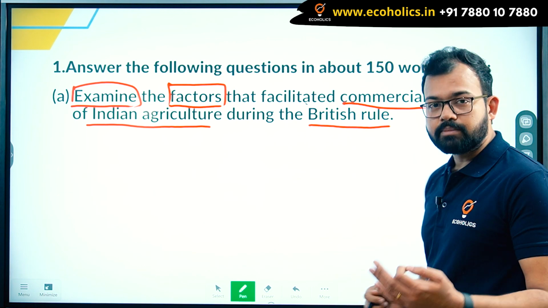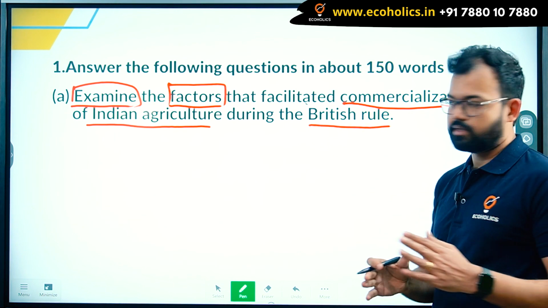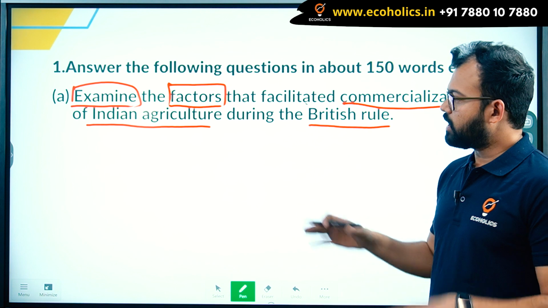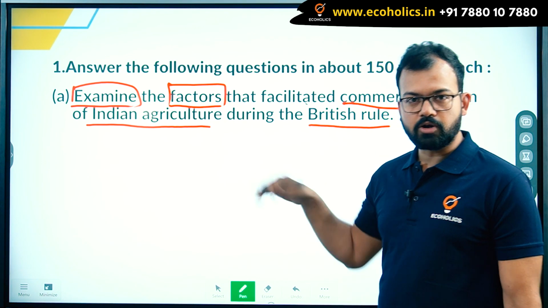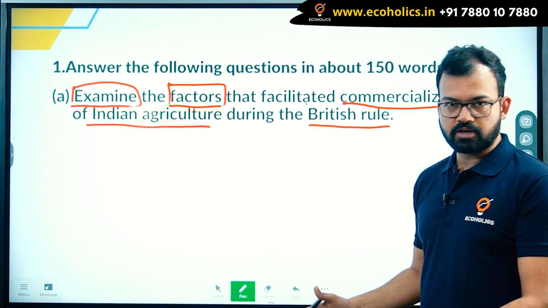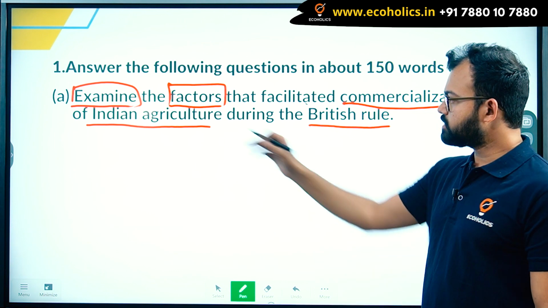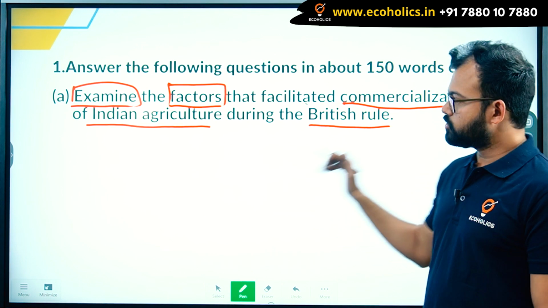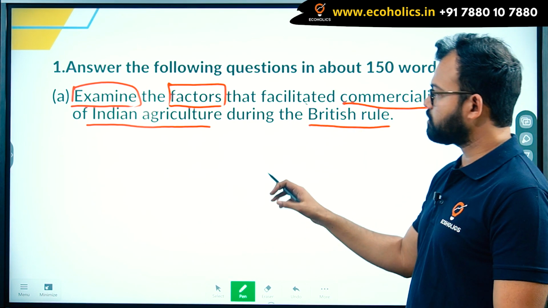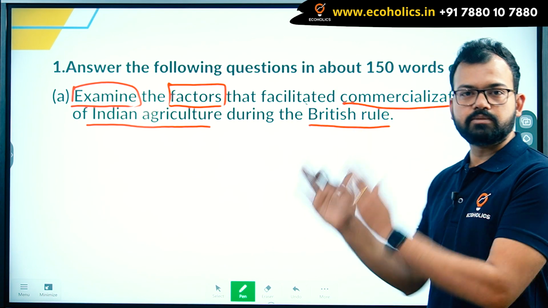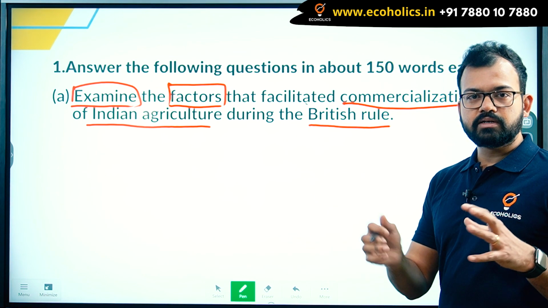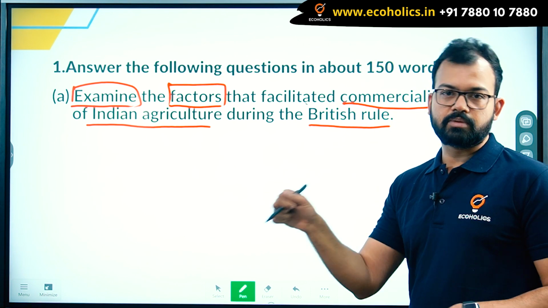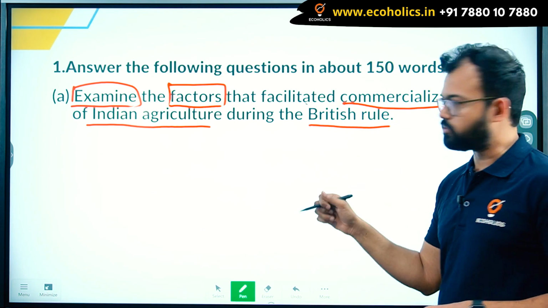Now when you write in the examination hall, you will have less time. For this answer, you'll get approximately 7 minutes. In those 7 minutes, you have to read the question, comprehend the question, and make the structure of the answer. So you will get hardly 30 to 40 seconds to read and understand the question. In the examination hall, you will get a question paper separately and an answer booklet separately. So things like underlining and box making you can do in the question paper, not in the answer booklet.